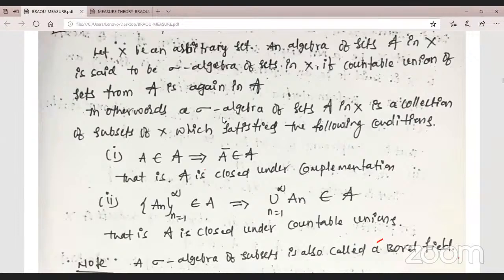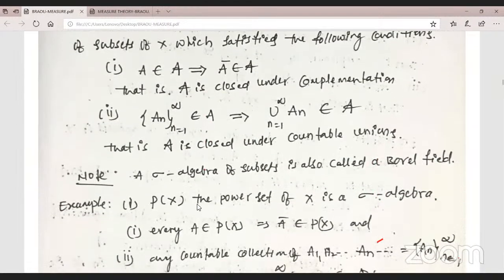The set of natural numbers is countable, and finite means the numbers 1 to n are there. That is finite. In an algebra of sets, only finite unions are closed, but here countable union is closed. A sigma algebra is also called a Borel field.